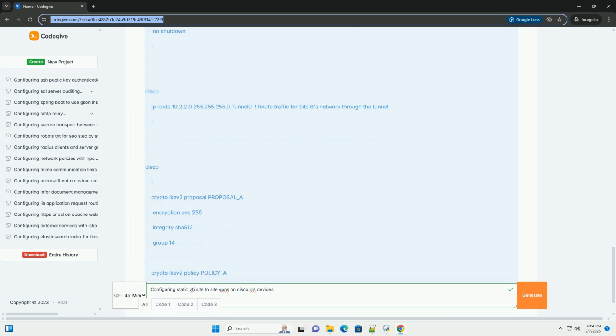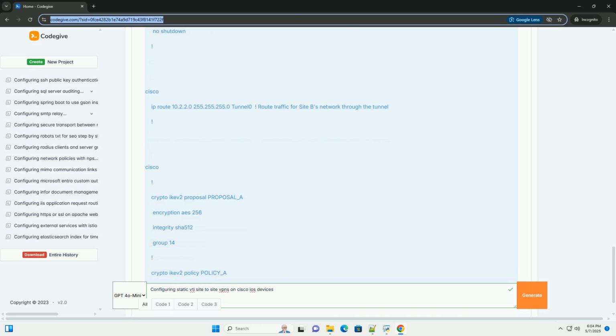Troubleshooting tips. Pre-shared key mismatch. This is the most common error. Double check that the pre-shared keys are identical on both routers, including case sensitivity. IP address mismatch. Ensure that the match address local and match identity remote address commands in the IKEv2 profile are configured with the correct public IP addresses for each router. Also verify that tunnel source and tunnel destination statements are correct in interface tunnel 0.